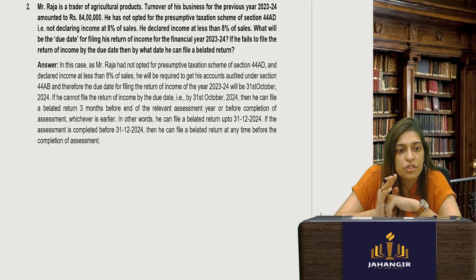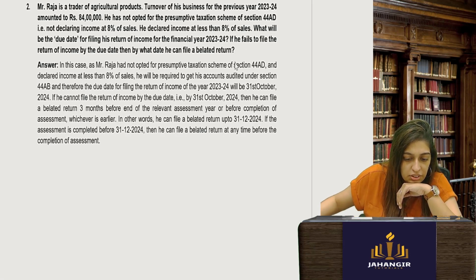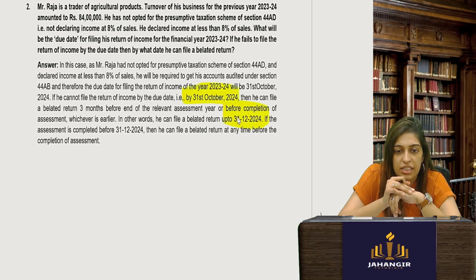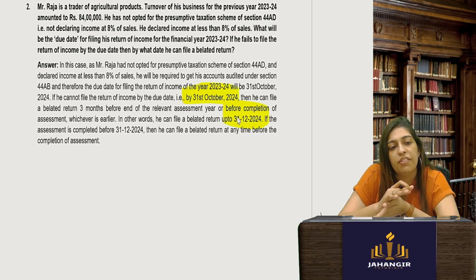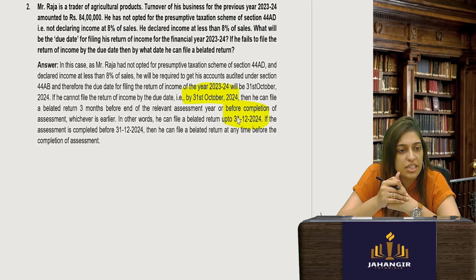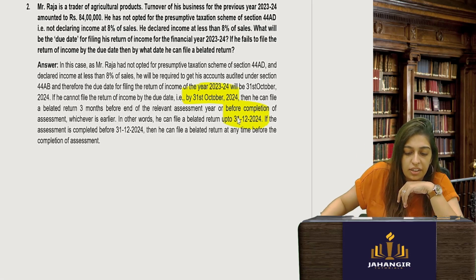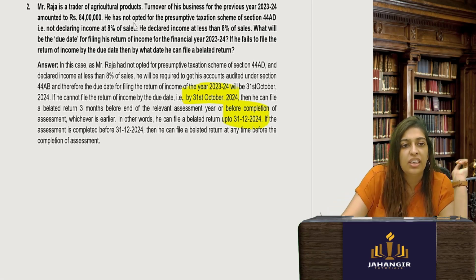If he fails to file the return, by what date can he file it? He has to file by 31st October. By what date can he do it belatedly? By 31st December, if the assessment is not completed before that. If the assessing officer on 1st November sits and says, okay, I want to do the assessment of this guy, then he cannot file the belated return by 31st December. He is gone. They will then do a scrutiny on him.